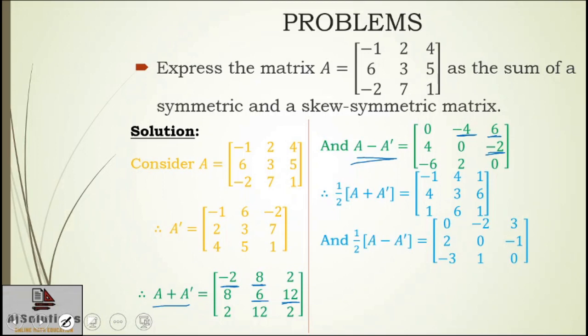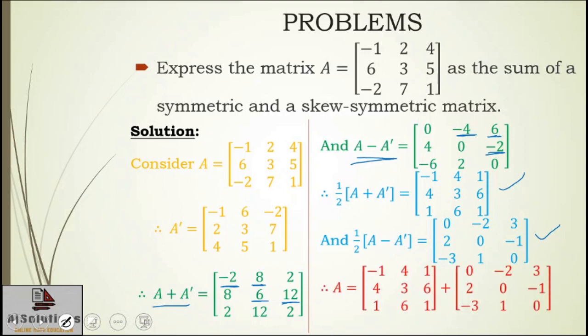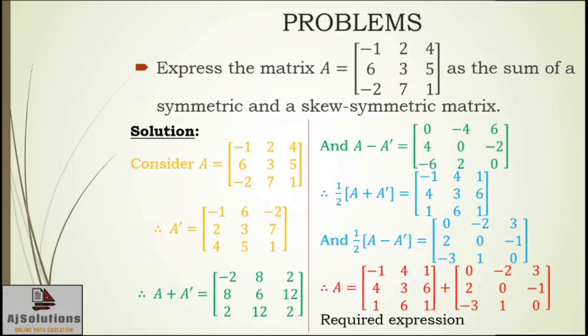After that, in step number 4, you have to write the matrix as a sum of the matrices which you have got in step number 3. Nothing but you will write matrix A as the sum of these 2 matrices. If you observe, the first matrix is symmetric, the second matrix is skew symmetric, and this is your required expression. Okay, let's go to the next problem.